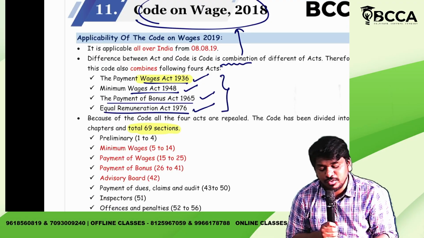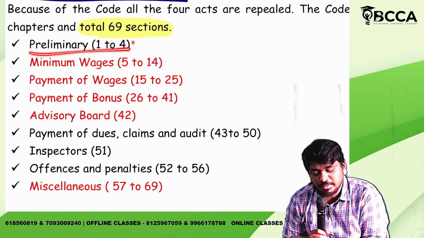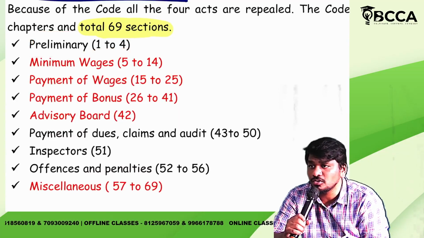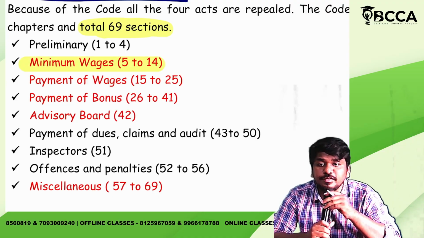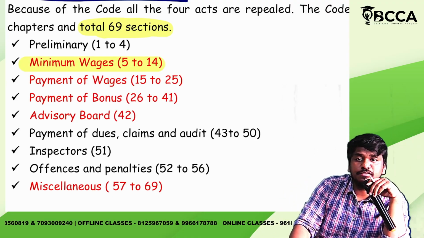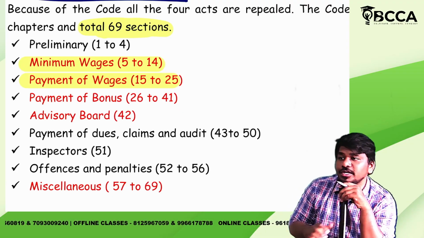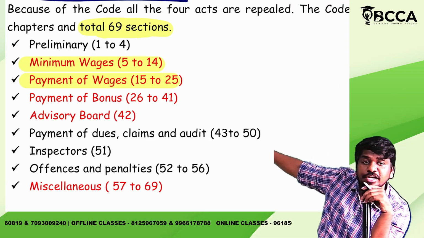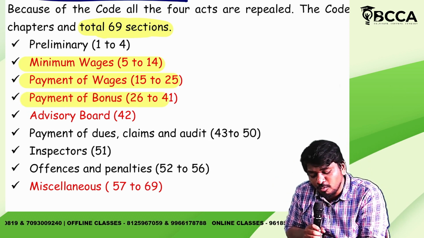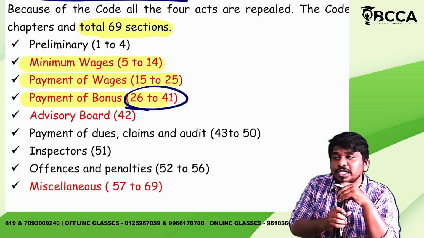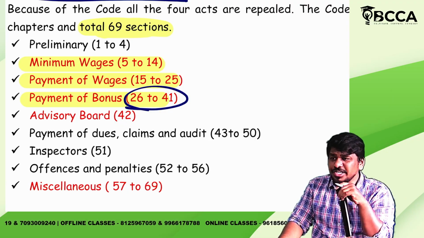See, when we go to these 69 sections also, let's see this. The preliminary topic consists of 4 sections. Yes or no? After this, minimum wages provisions are from section 5 to 14. And payment of wages topics are from 15 to 25. And payment of bonus topics consist of 26 to 41. Did you get my point?